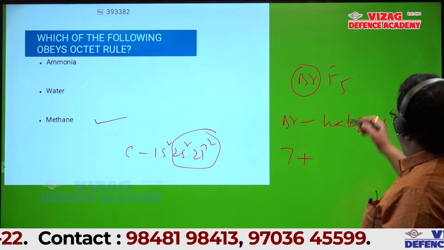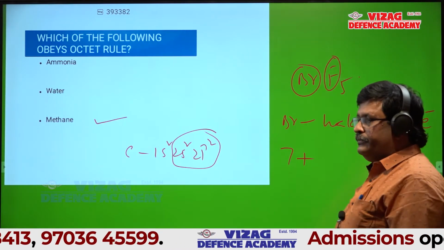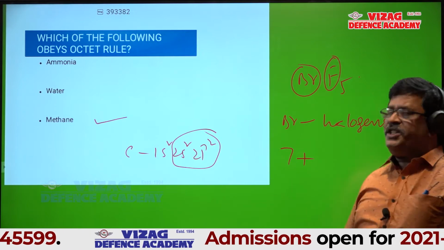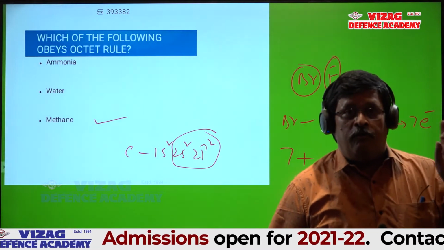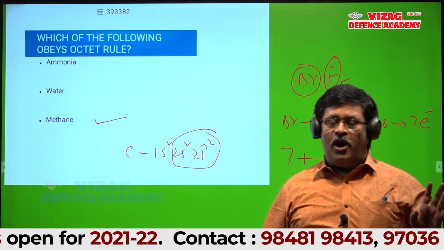Wait. 5 fluorine. What is the bonded atom here? Fluorine requires how many electrons to attain octet?